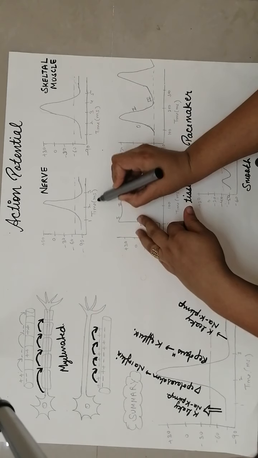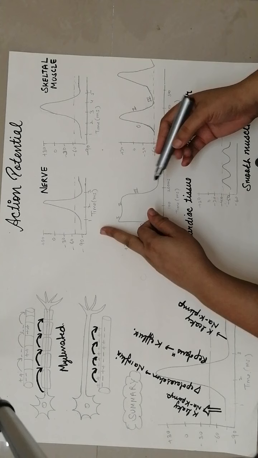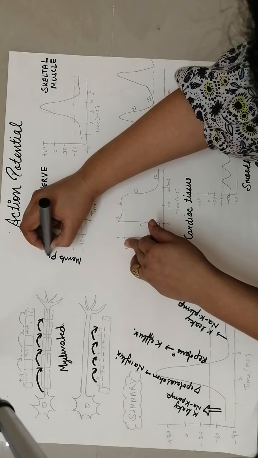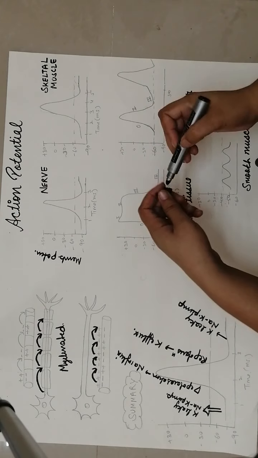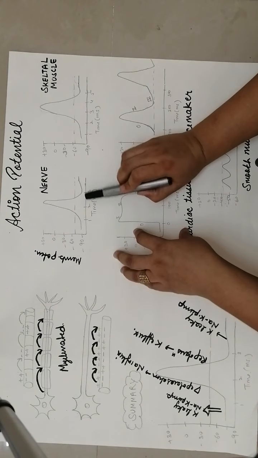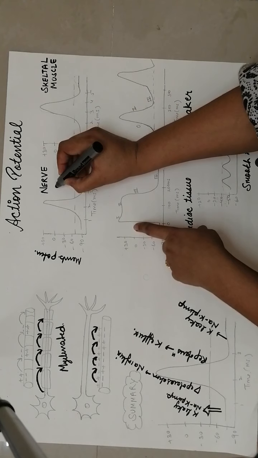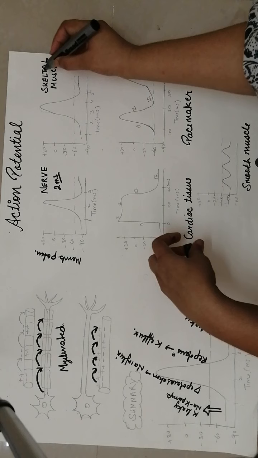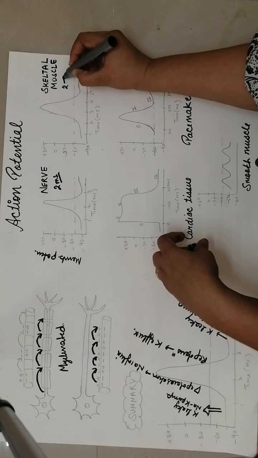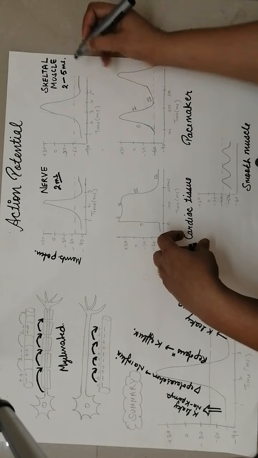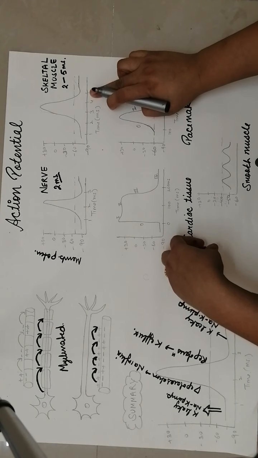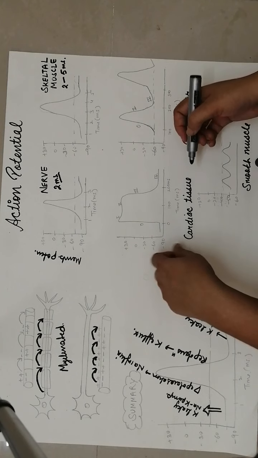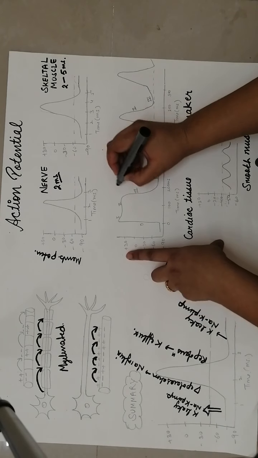You can see it's around 2 milliseconds in nerve. But in skeletal muscle, it can vary from 2 to 5 milliseconds. Here you can see it's around 4 milliseconds. Okay, this is skeletal muscle. So what is this? This is cardiac muscle, cardiomyocyte.